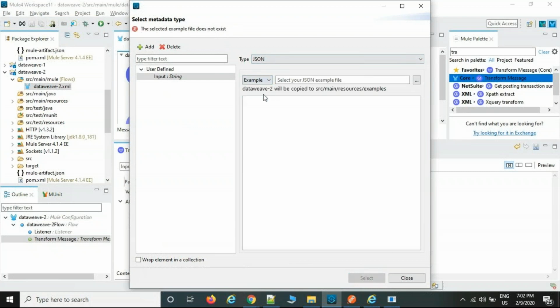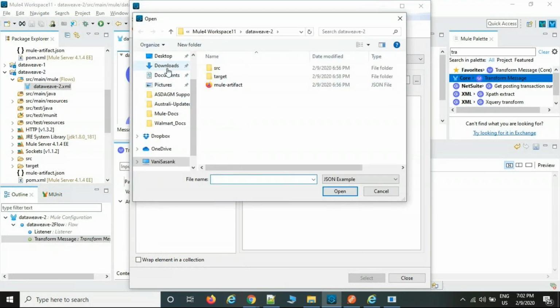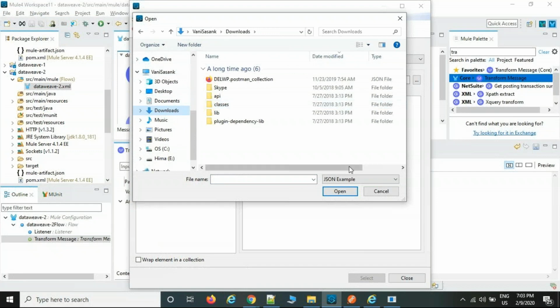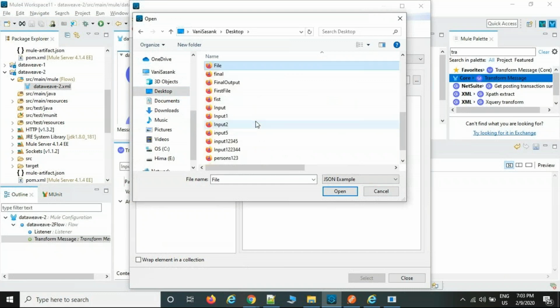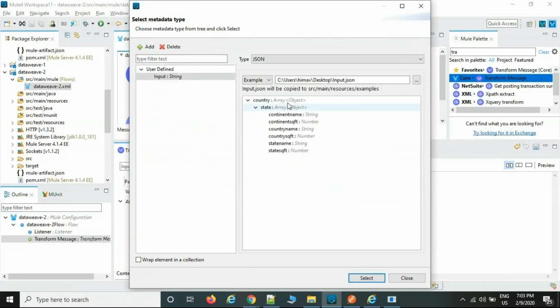Anyway, the file which they shared, we are going to keep it in our local drive, right? Then we can select this one also. In the local file, you can download it, just desktop or wherever you are keeping it, just browse it. The file is going to be populated. Any file you can take. So this file is going to be imported.